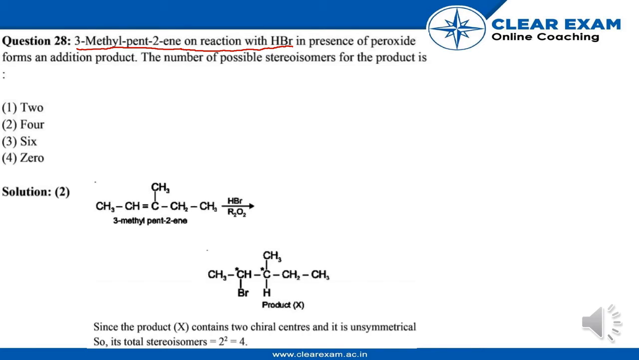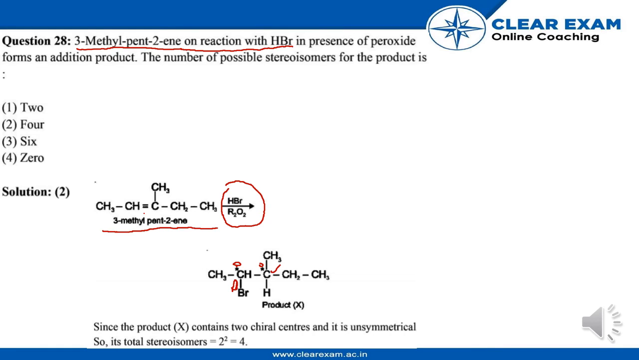Now its solution. The structure for 3-methyl pentene is this. Here is the double bond. When it is reacted with HBr, then the double bond will be opened. Here will be the charge. Br will be connected with this carbon atom, and hydrogen will be connected with this carbon atom.